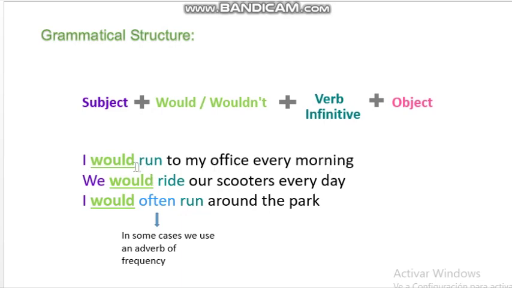Look at, we have run, write, and another run, so they are action verbs. We can't use stative verbs with would. In this sentence, we can use an adverb of frequency, as you can see, often or another adverb of frequency. And we can say, I would often run around the park.